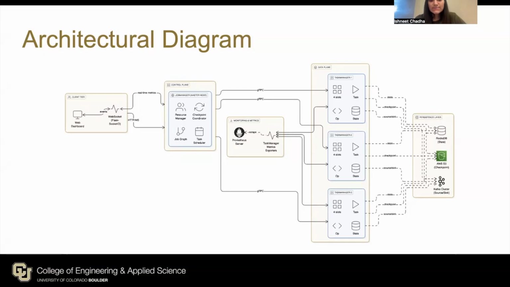On the data plane, task managers consume events from Kafka, process them using the configured operators, and write results back to Kafka or other sinks. While processing, operators keep their local state in RocksDB, and periodically we snapshot that state into object storage like MinIO or S3. Underneath, we have PostgreSQL recording metadata such as job status and checkpoint location, and Prometheus and Grafana connected to all components to collect and display metrics. Everything runs on Kubernetes, which handles container orchestration, restarts, and scaling. So this diagram captures both the control flow, job submission and coordination, and the data flow, event streaming through Kafka and task managers with durable state.